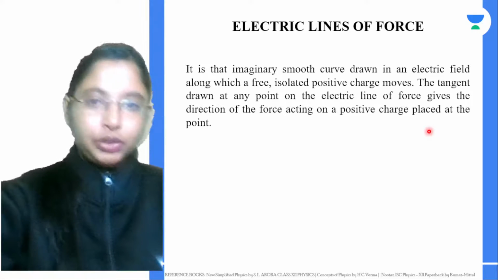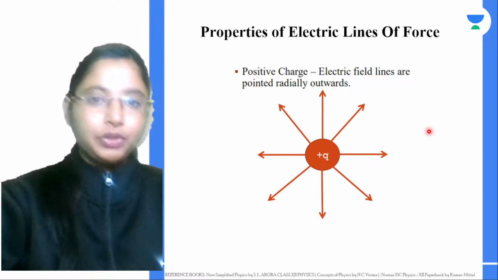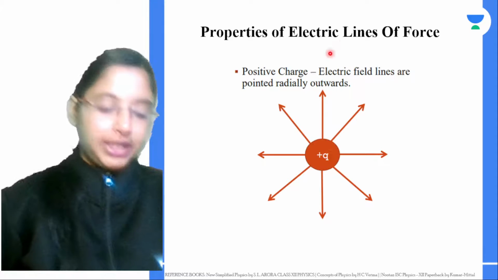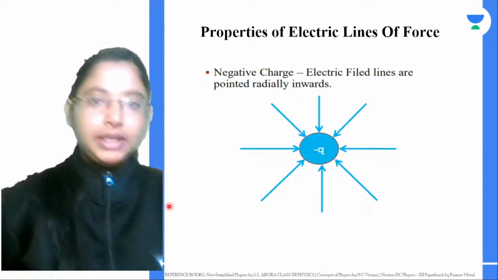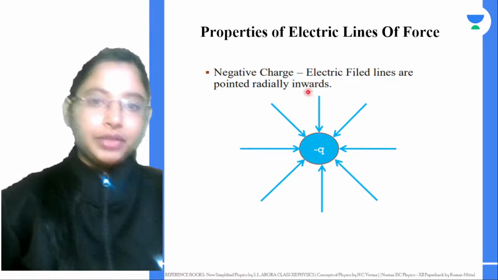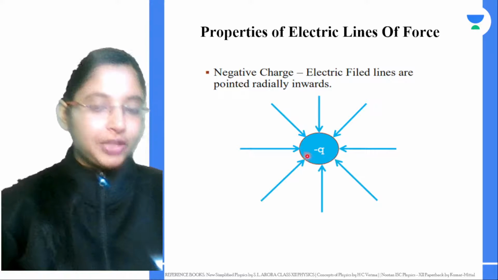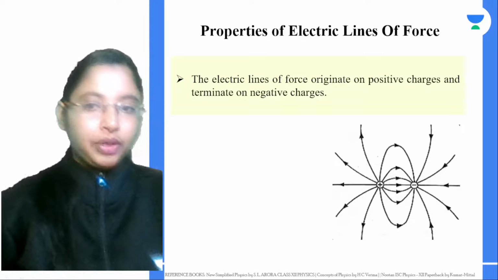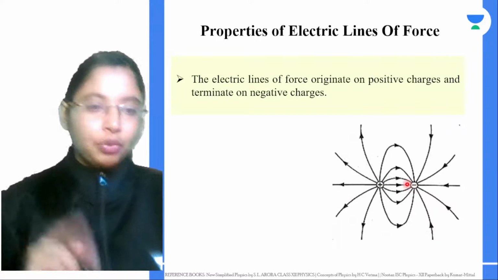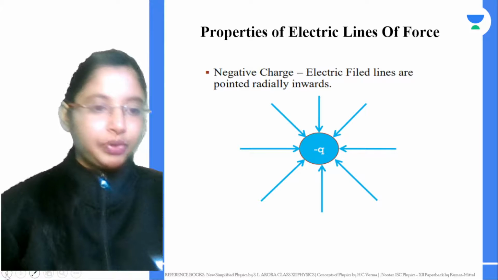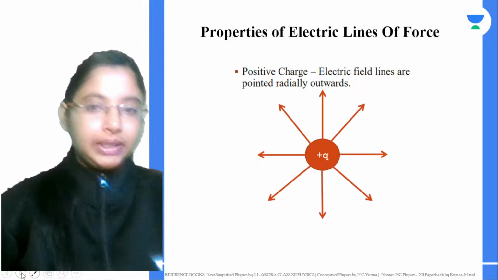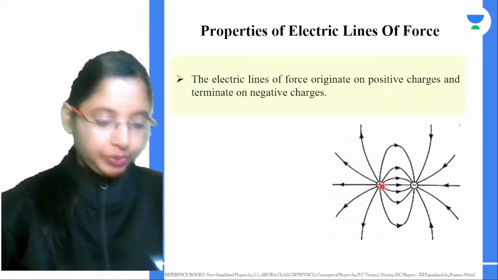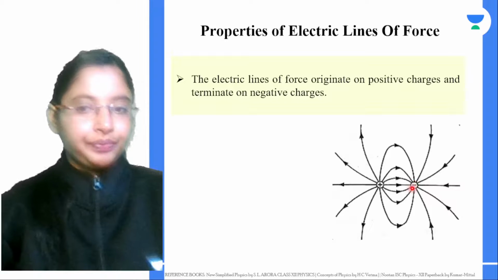Next we would see what would happen for a positive charge. For a positive charge, the electric field lines are always pointed radially outwards. They start at the charge and end at infinity. Similarly, for a negative charge, the electric field lines are pointed radially inwards. They start at infinity and end in the charge. Now what would happen if you take two charges, a positive charge and a negative charge? The electric field lines that were radially pointed outwards now bend. They start at the positive charge and end in the negative charge.